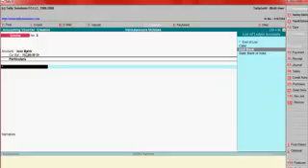Here you have to enter the bank account, then cash account. Say 10,000. Paying cash deposit to bank account. Fine.